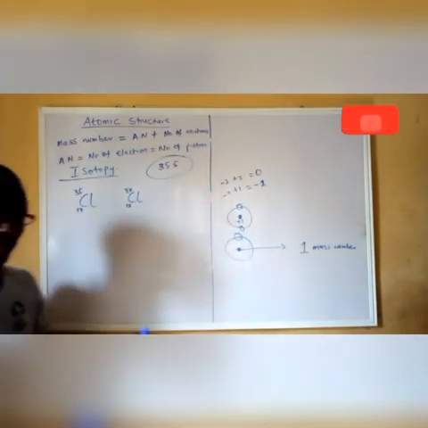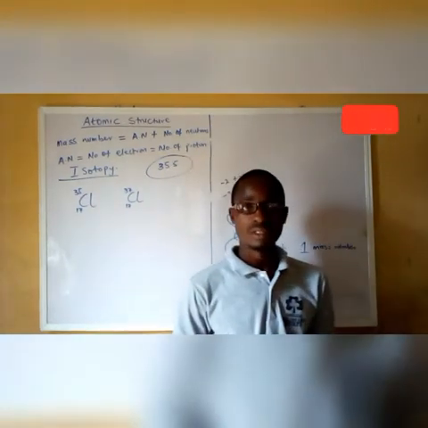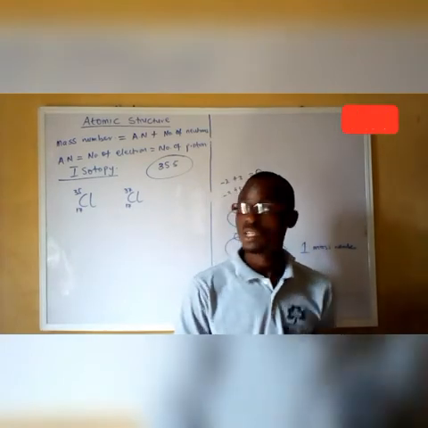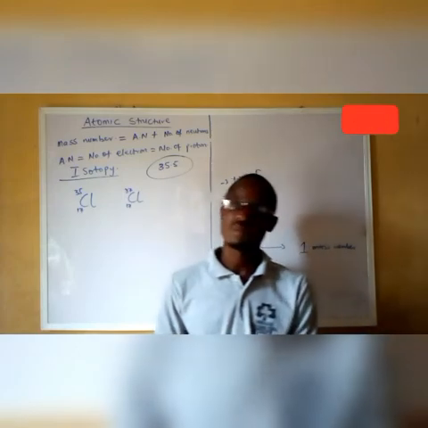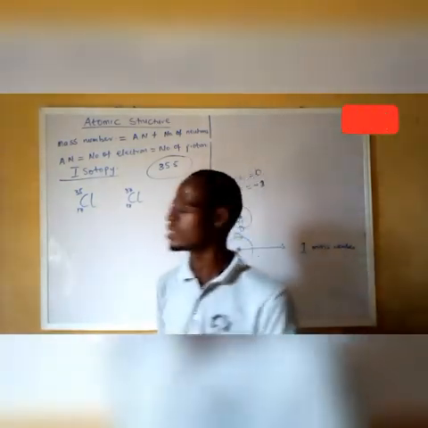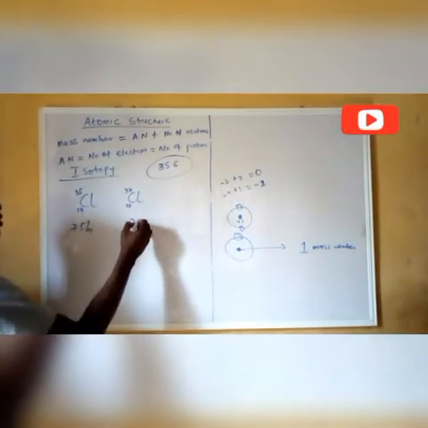So if I'm going to work with 100 atoms of chlorine, you always find 25% to be this, and you always find the remaining 75% to be this.